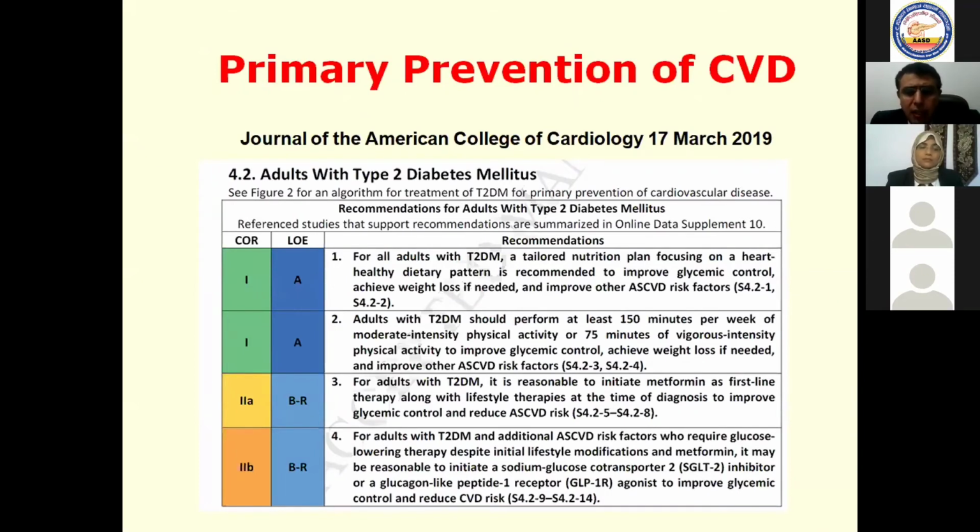These patients are advised to do 150 minutes per week of moderate intensity physical activity or 75 minutes of vigorous intensity, which means 20-25 minutes per day. And for type 2 diabetes mellitus, usually metformin is the first line of therapy, and it may help in this situation. And for type 2 diabetes mellitus, you can reduce cardiovascular risks through the sodium glucose transporter SGLT2 inhibitors and glucagon-like peptide 1 receptor agonists.